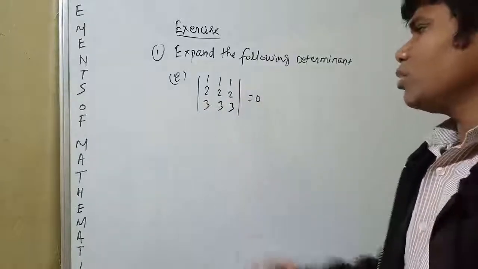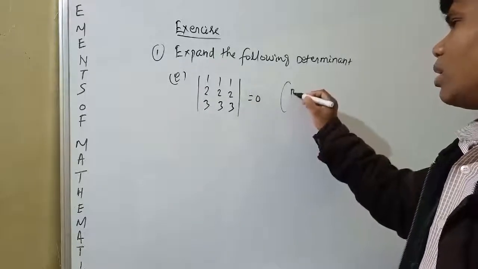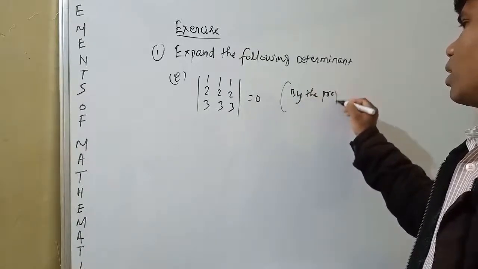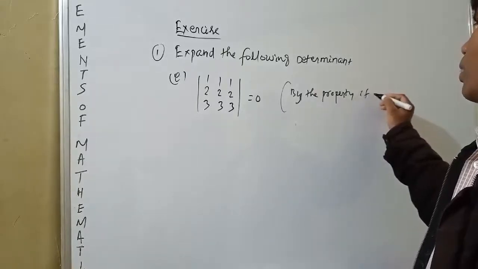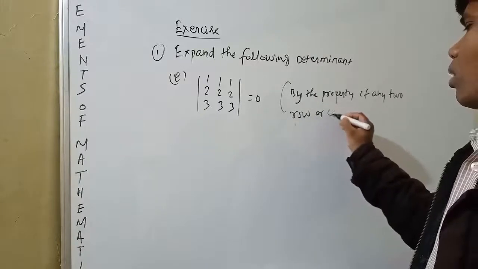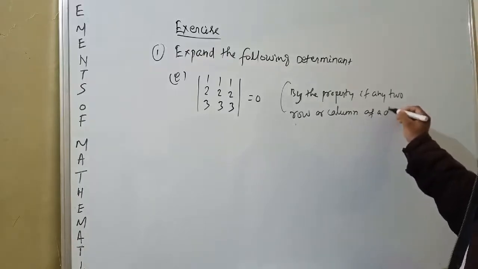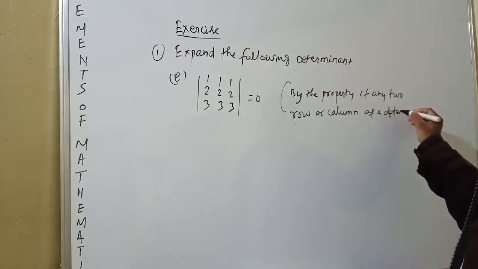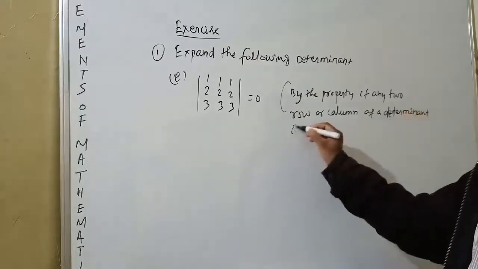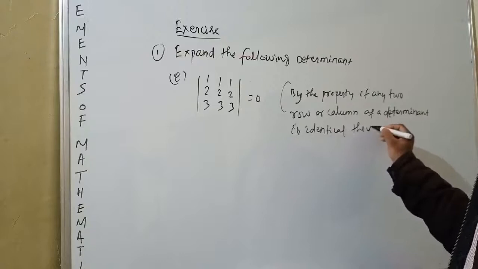By the property, if any two rows or columns of a determinant are identical, the value of the determinant is 0.